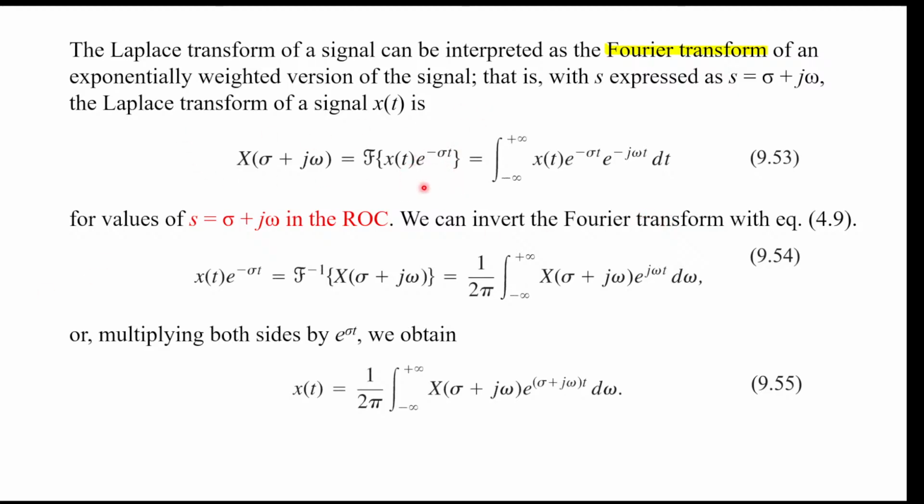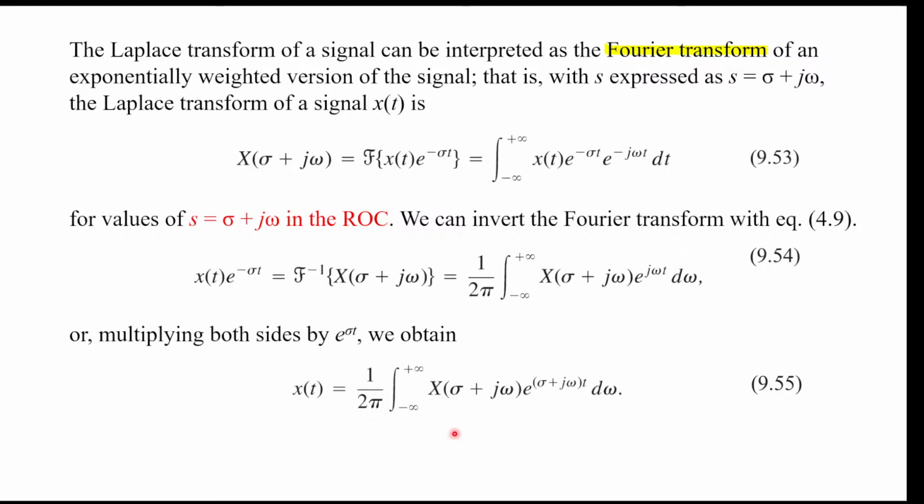From this, we can inverse Fourier transform both sides. If we inverse Fourier transform big X of sigma plus j omega, we get back x of t e to the minus sigma t. This we know how to do: we apply the inverse Fourier transform formula. We fix sigma and inverse Fourier transform with respect to omega. So we have the inverse Fourier transform integration, 1 over 2 pi times the integral of your function times e to the j omega t d omega. Our integration is on omega.